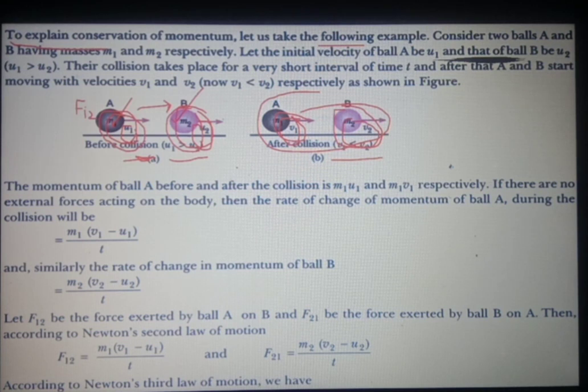This is the force exerted by the first object on the second object, that is, the force exerted by ball A on ball B. In turn, according to Newton's third law of motion, ball B also gives a reaction force on ball A, and that reaction force will be F21, the force exerted by the second object on the first object.